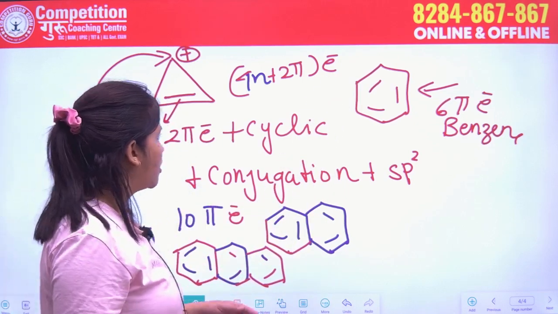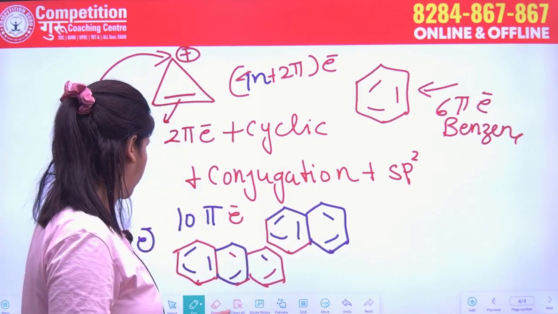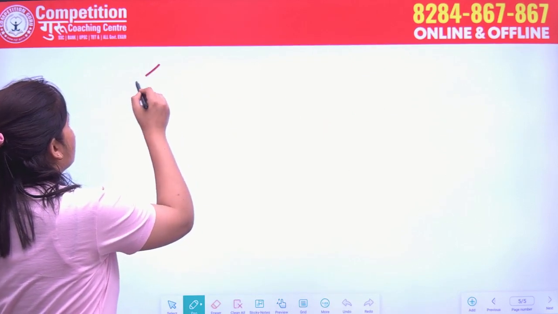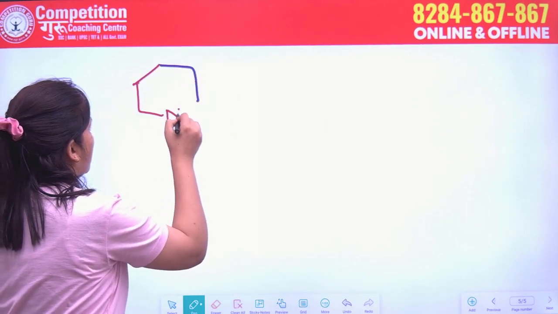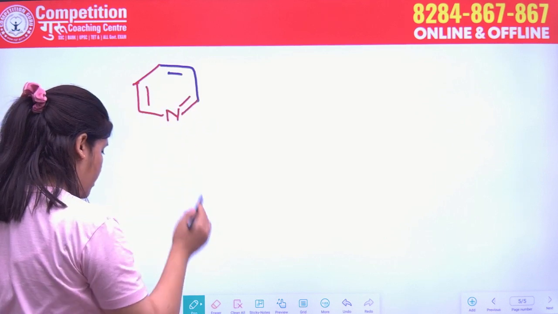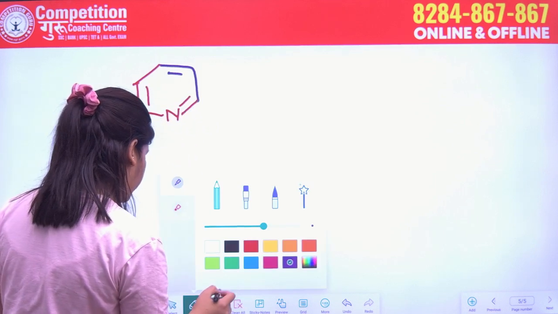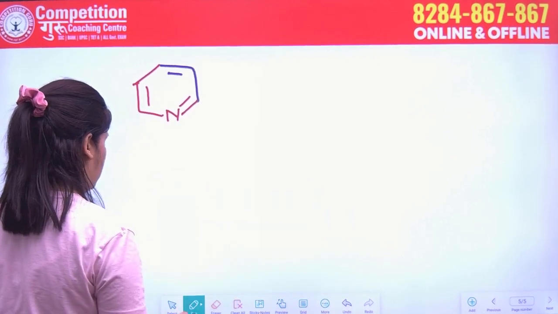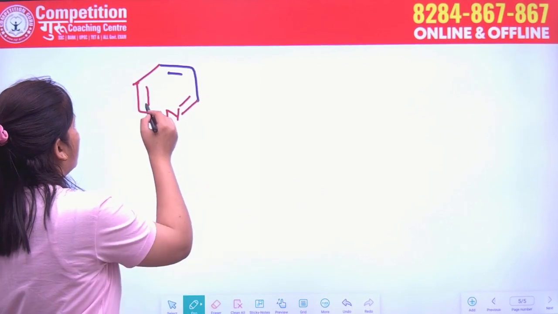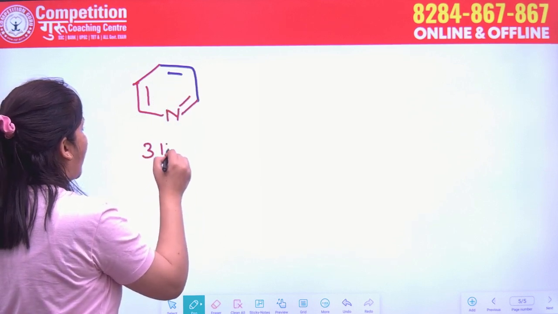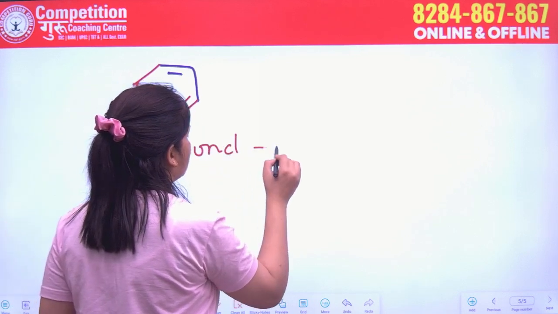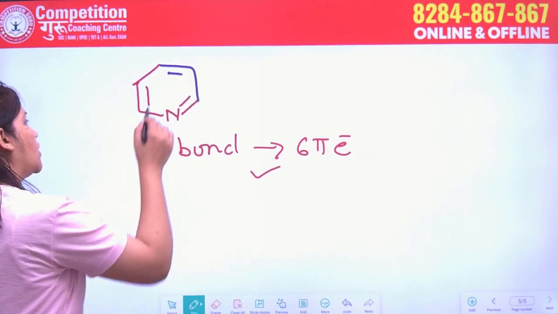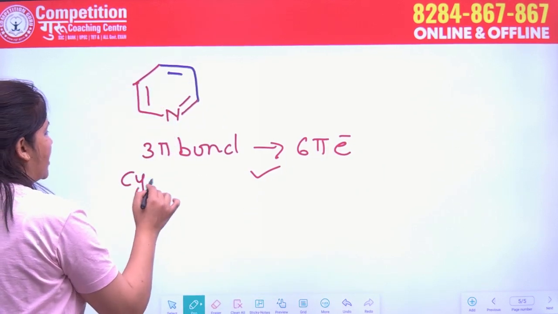Okay. Now see another example. As you can see here, nitrogen, which is your pyridine ring. See here, 1, 2, 3, 3 pi bonds means 6 pi electron, following the 4n plus 2 pi rule, having cyclic structure.